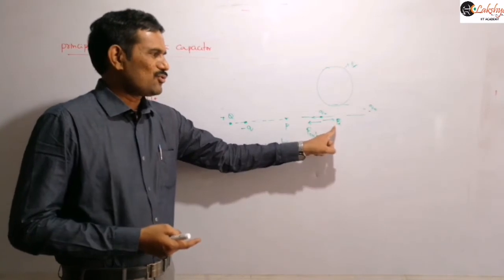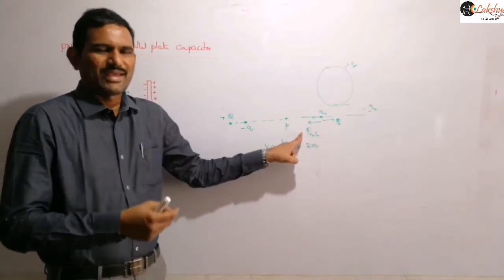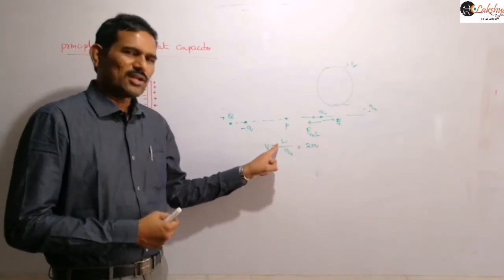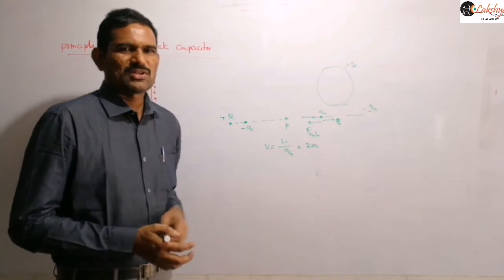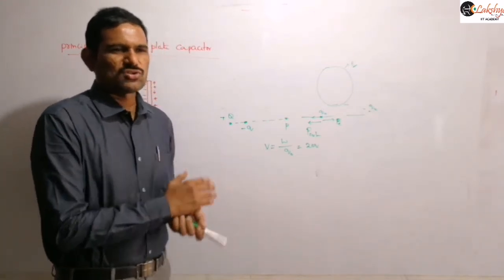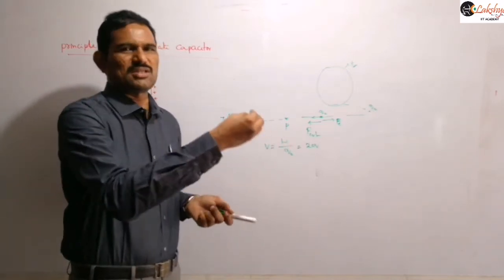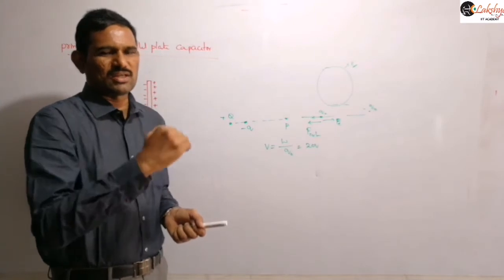When this force decreases, the external force to be applied also decreases. When external force decreases, work done also decreases. And when work done decreases, automatically potential also decreases. So the potential at that point also decreases. If you are bringing a negative charge near a positive charge, then the potential in the surroundings of that charge will decrease.